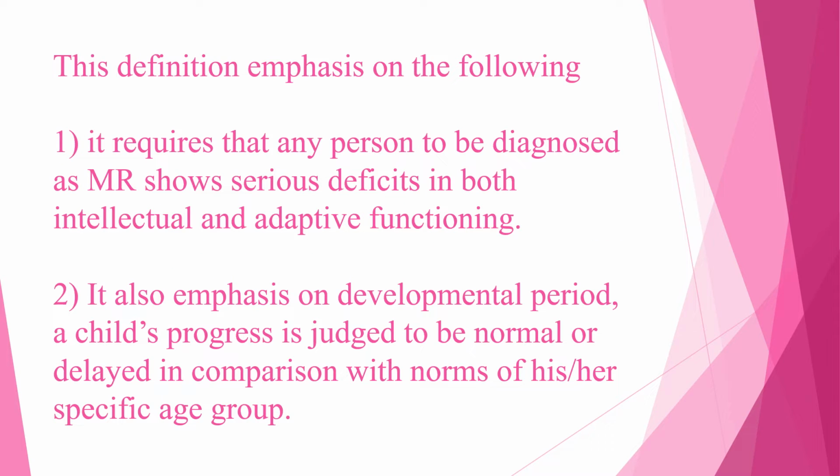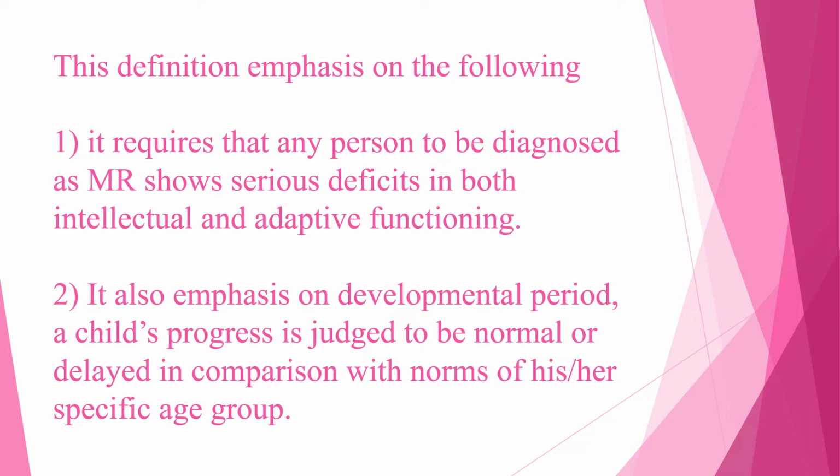So the definition emphasizes two following terms. When you see the definition, there are two aspects that are given importance. That is, to be diagnosed as MR, a person shows serious deficits in both intellectual and adaptive functioning.